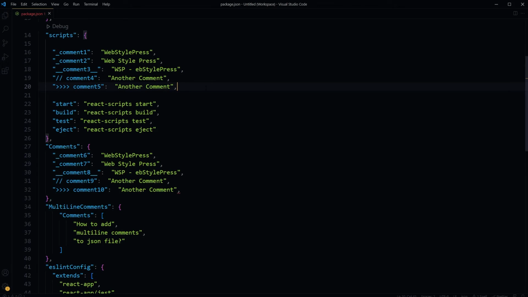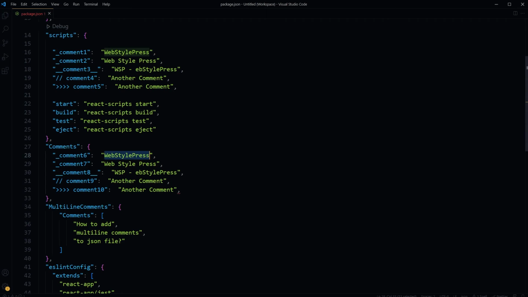But if you look closely, these are not comments. These are still just key value pair. This is key and this is value. Key, value. Key, value. The underscores and extra characters help us to differentiate the comment from the rest of the data in JSON file. But these are still key value pairs.